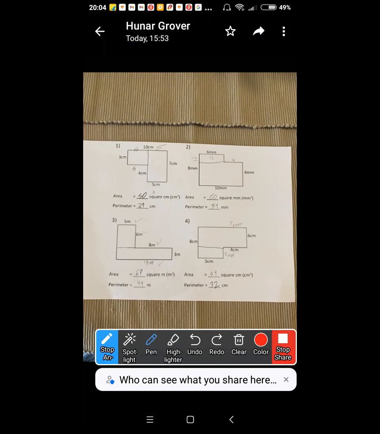That's my girl. Area is perfect. Very good. Systematically, you do things perfectly. 5 plus 3, 8, 8 plus 10, 18 plus 7, 25.